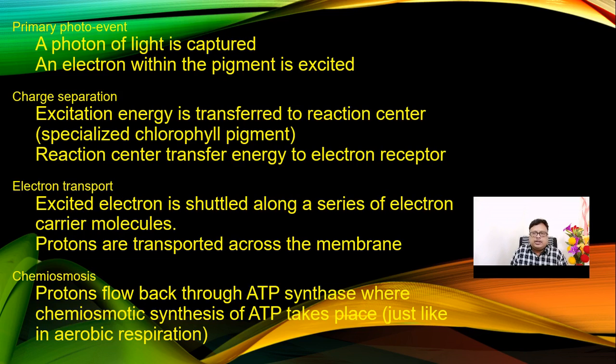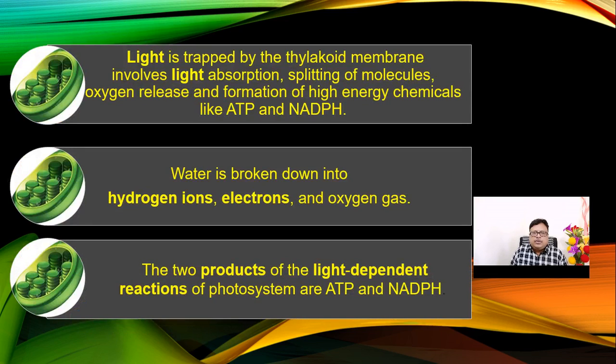Due to the proton transport, chemiosmosis takes place, and that results in the synthesis of ATP molecules. Now, light is trapped in the thylakoid membrane, as I said earlier, and there is splitting of water molecules to release oxygen. That is the main feature here. Water breaks down into hydrogen ions, electrons, and oxygen gas. The two products of the light dependent reaction of the photosystems are ATP and NADPH2.